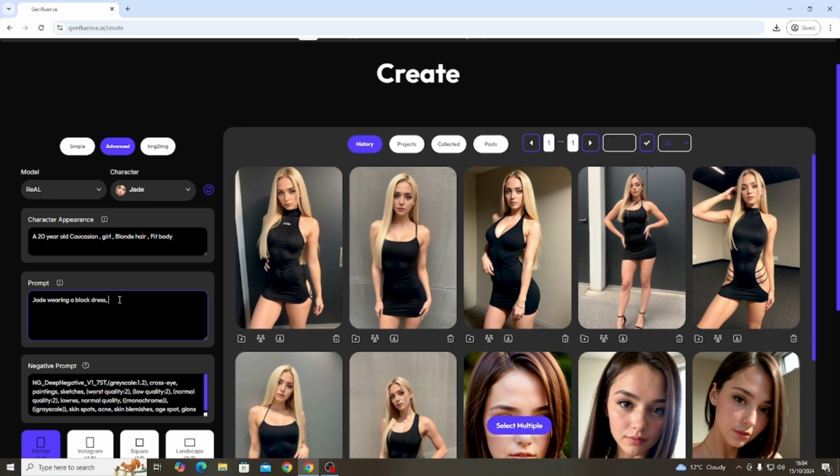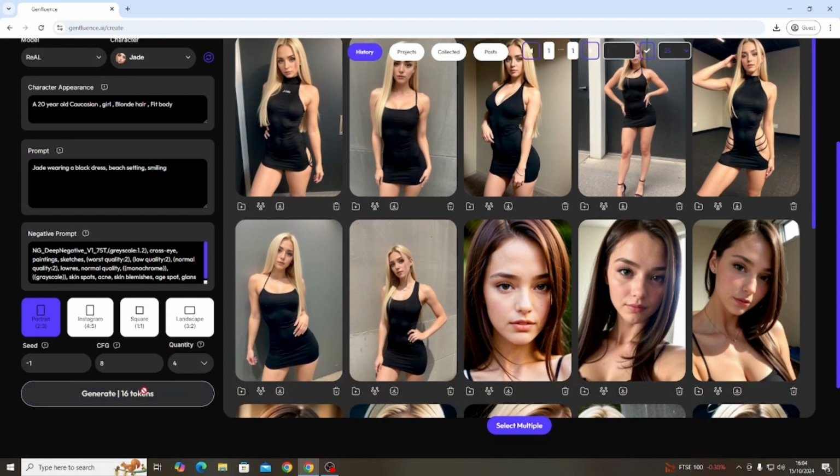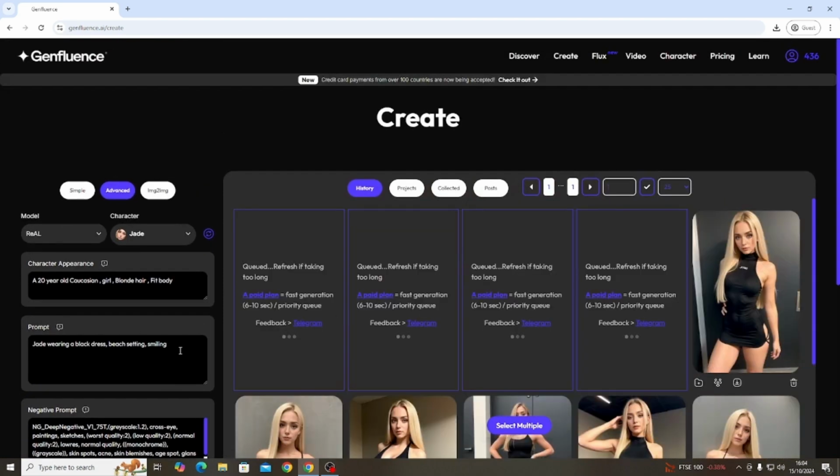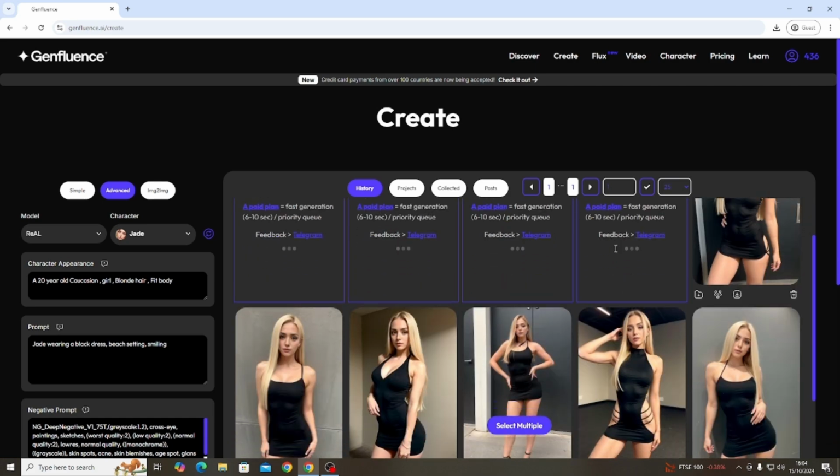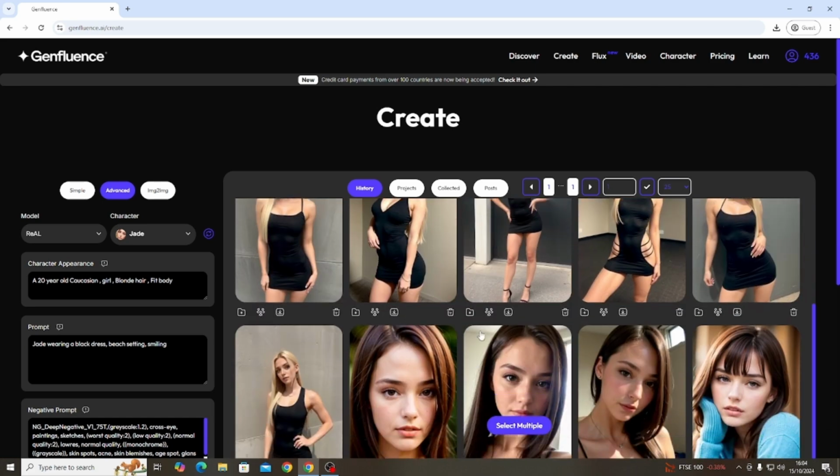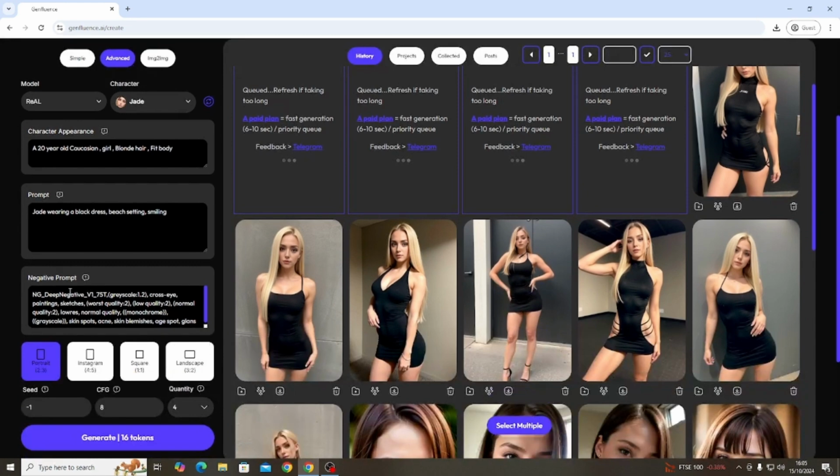right? So you might want to put, she is in a bedroom setting, right? That means she'll be in a bedroom, or maybe you want a beach setting. Maybe you want her smiling, maybe you want her to have a seductive look, right? It's just stuff like that, and of course AI will generate it to the best of the ability of what the prompt has seen. But like I say, AI isn't the most advanced right now, so it's not going to be the best no matter what, but that's like the bare bones of it.